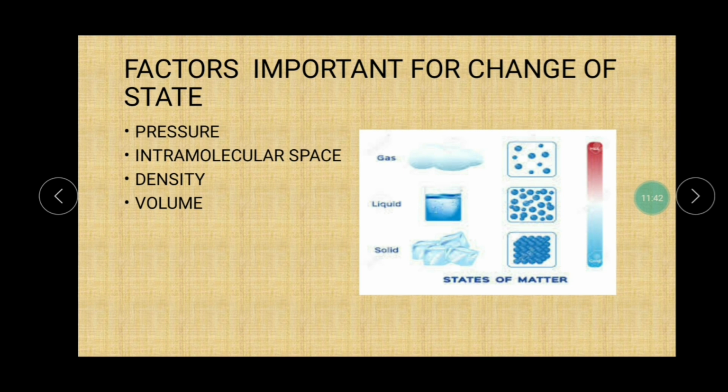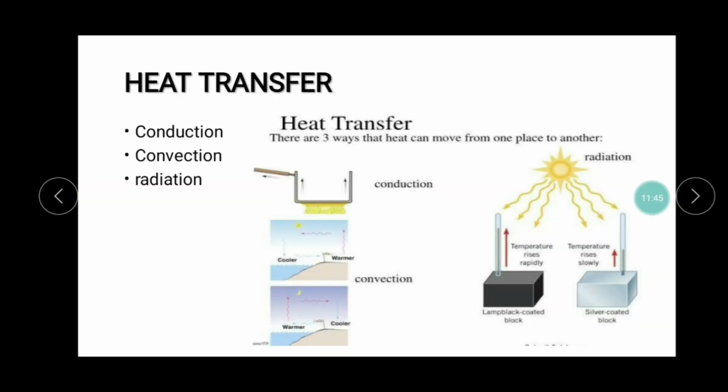Now, heat transfer. Heat transfer in different materials is different, not the same. Heat transfer within a solid is known as conduction. Heat transfer in liquids and gases is known as convection. And lastly there is radiation, which is totally different from conduction and convection. Here we are going to study how radiation is different from them.